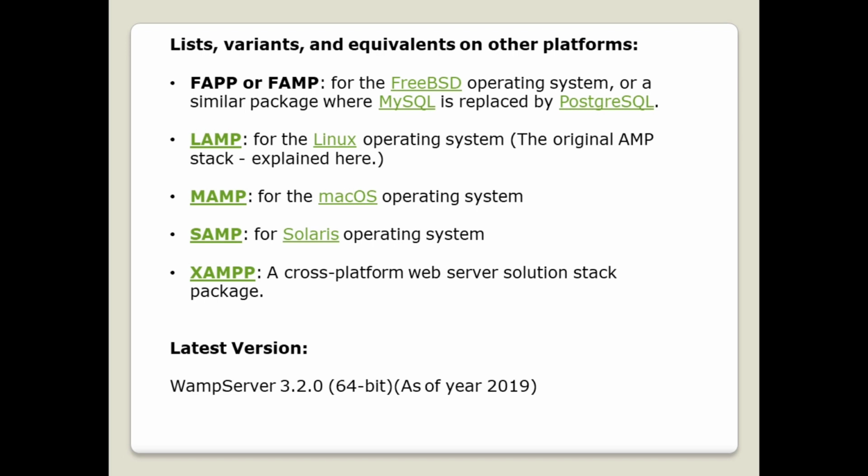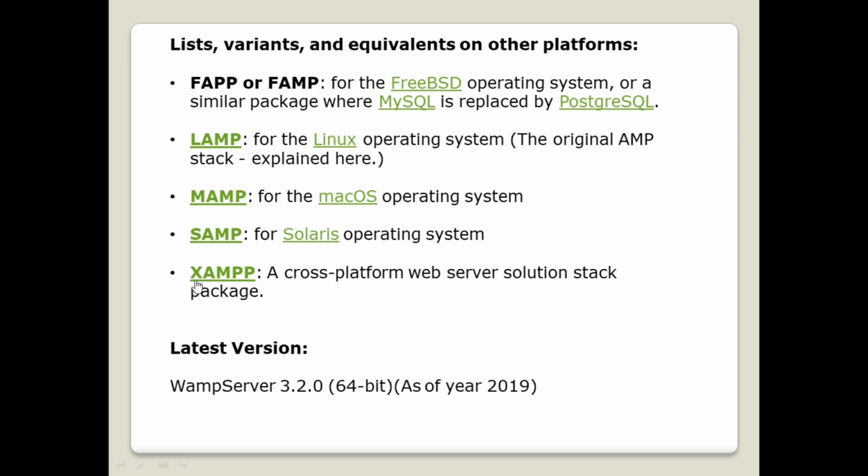Okay, so there are different variants of WAMP server, where W refers to Windows and, as said earlier, L refers to Linux, M refers to Mac. That is, if you are going to use the Mac operating system, you use MAMP. If you are going to use the Solaris operating system, you use SAMP. And if you are going to use any of the operating systems, there is another software called XAMPP, which is nothing but a cross-platform web server.